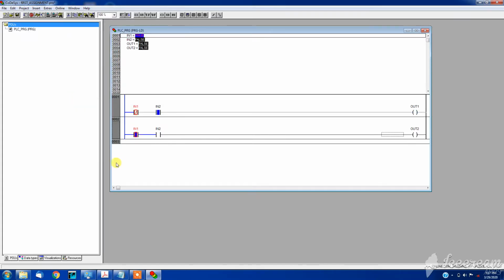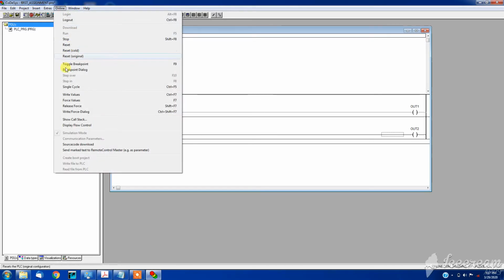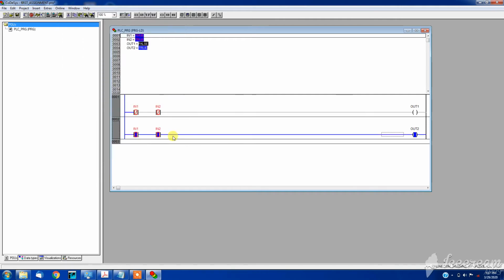So now my input 1 is 1 and input 2 is 0, so none of the outputs is on. So I will force the second input as well, force values. So here both input 1 and input 2 are true, so output 2 is true.